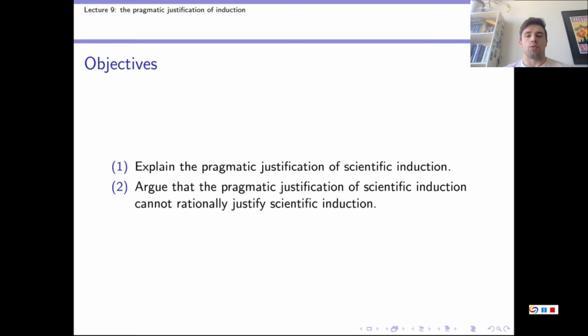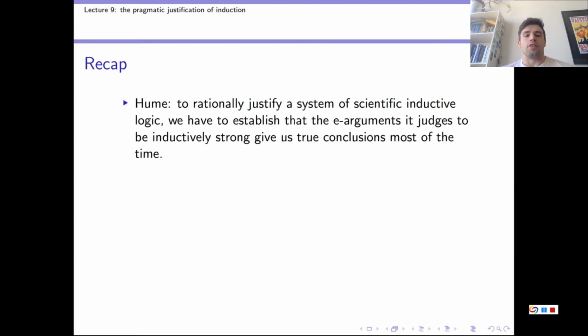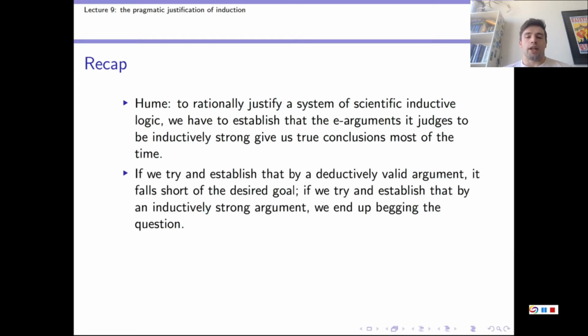Now, let's have a little recap before we get started. Last time we looked at the inductive justification of induction, and the idea was this. We've seen Hume's argument, which said that to rationally justify a system of scientific inductive logic, we have to establish that the E-arguments it judges to be inductively strong give us true conclusions most of the time. And according to Hume, if we try and establish that by a deductively valid argument, it falls short of the desired goal, whereas if we try and establish that by an inductively strong argument, we end up begging the question.